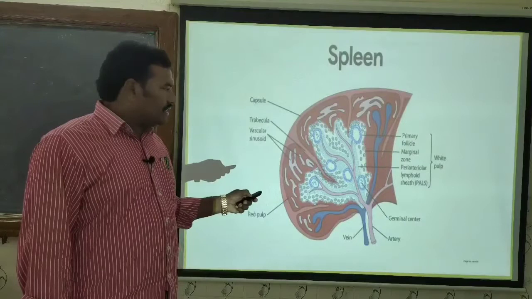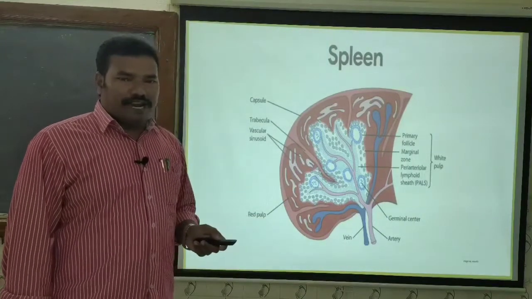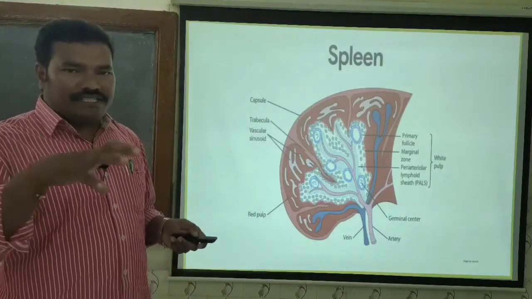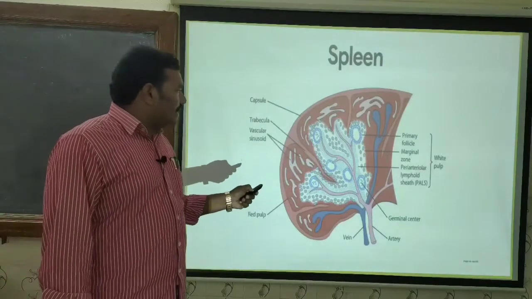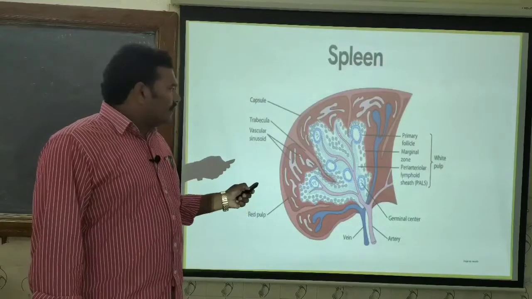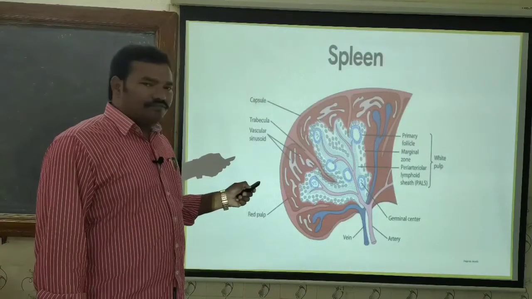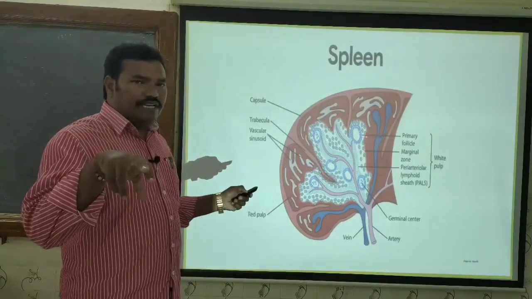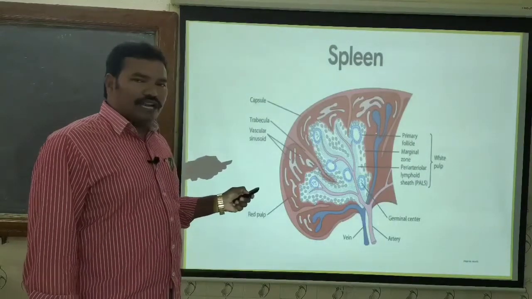So now, what is the function of the spleen? It is a filtering organ of the blood. It filters the entire blood and separates the RBCs as well as the blood-borne antigens. Now, the primary follicles are clusters of T lymphocytes, and the spleen is a secondary lymphoid organ. It entraps the antigens and provides them for exposure to the naive T lymphocytes and B lymphocytes.